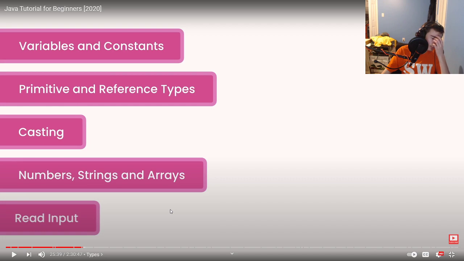Casting or type conversion. Don't you have to use a method on a thing? You have to use a method on a variable, right?